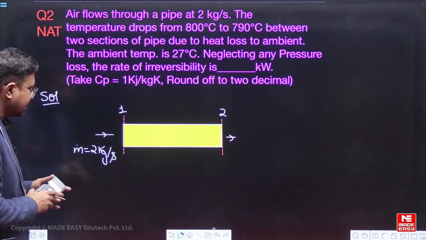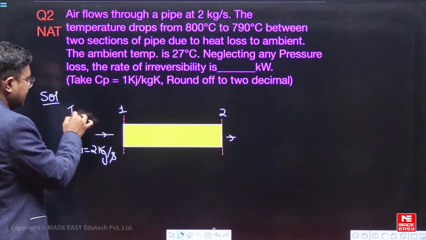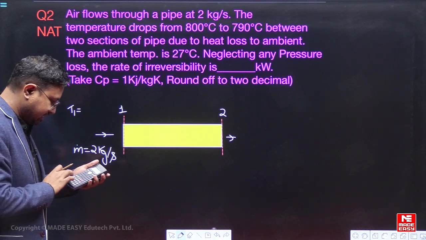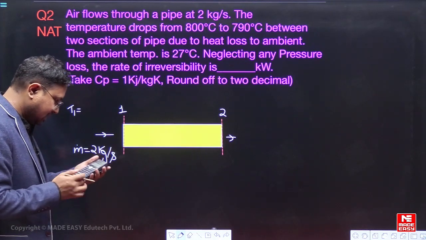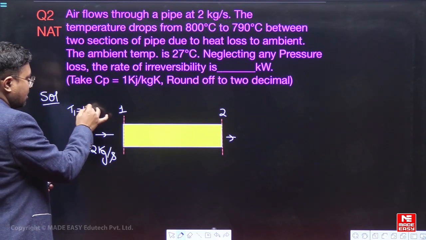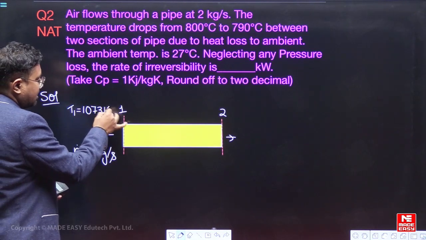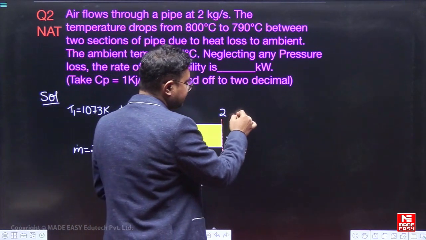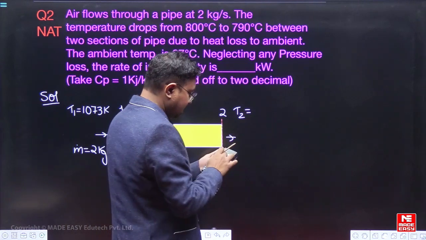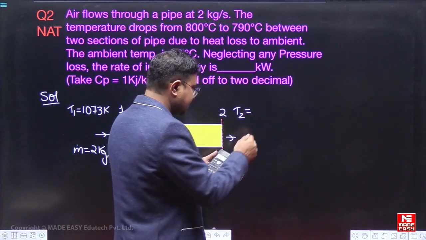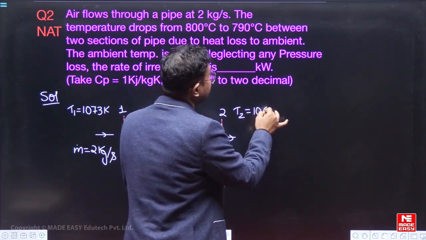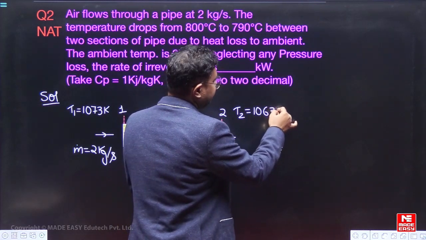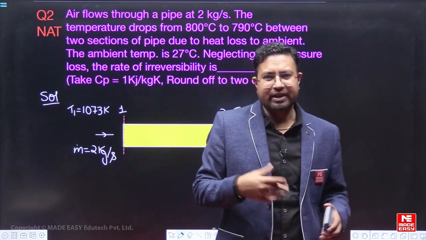So the temperature here at the inlet is 800 degrees Celsius. So 800 plus 273, that is 1073 Kelvin, and the final temperature T2. The final temperature T2 will be 10 degree less than this, that is 1063 Kelvin.